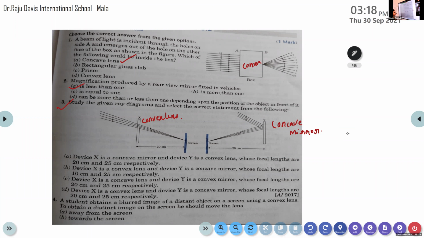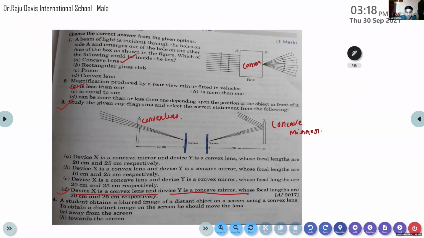Any other options? No response. Actually, option D is right. Device X is a convex lens and device Y is a concave mirror whose focal lengths are 20 centimeter and 25 centimeter respectively. Now, Ashik, can you explain the reason?